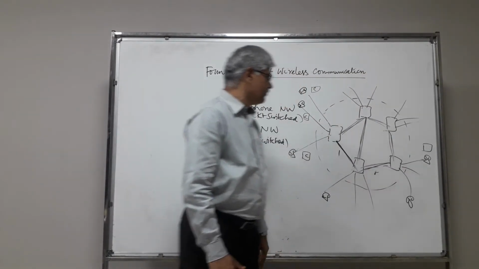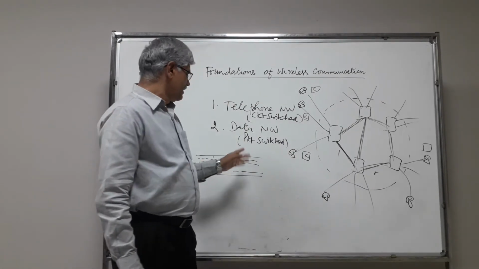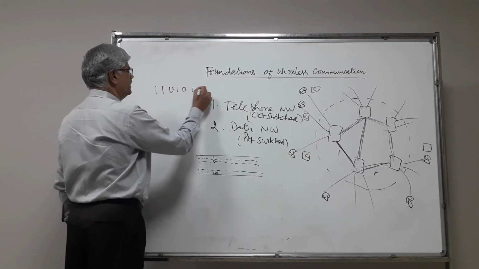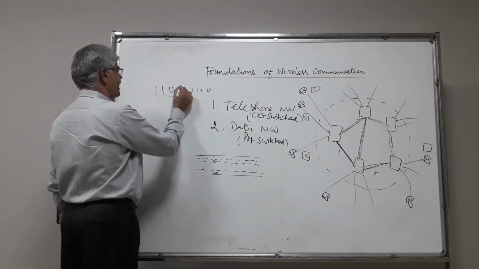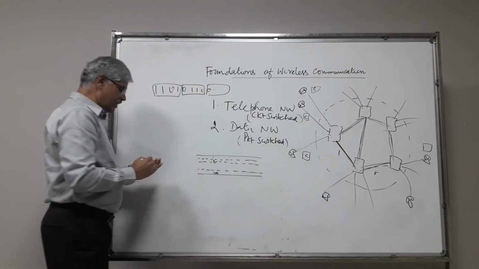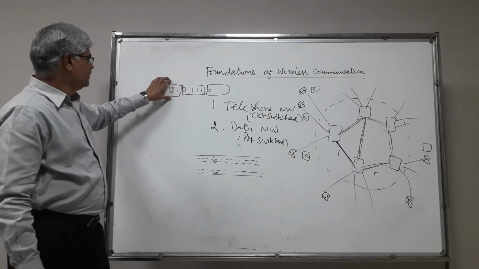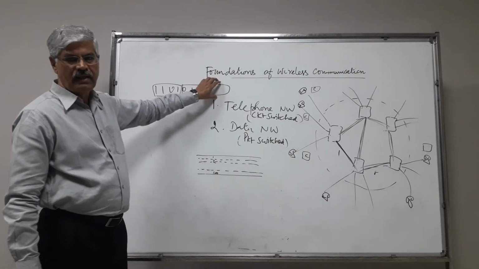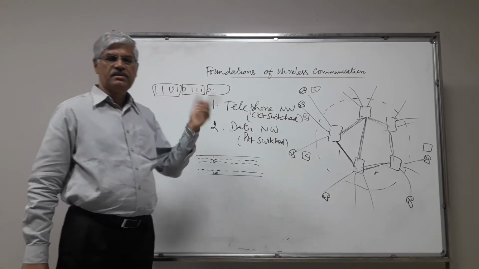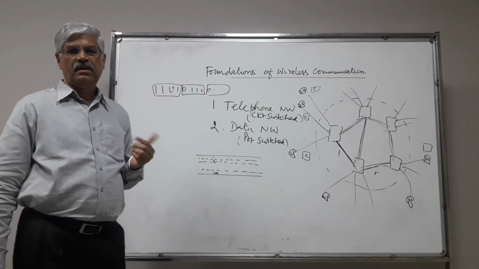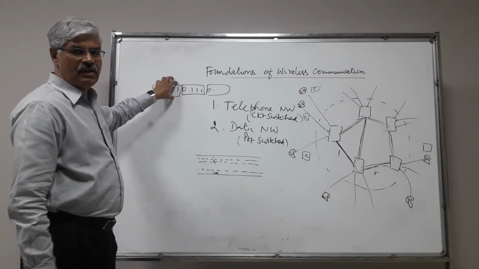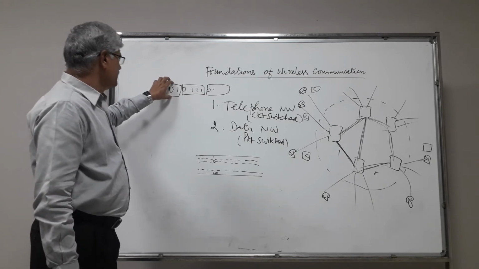In data, continuously there are bits available, 1010 like this. They convert these into packets of bits, for various reasons. These are certain entities: what should be the size of the packet, and what does it contain? Apart from the data, it will also contain the source address, destination address, and other control bits. So it contains certain bits, and each one is a packet.